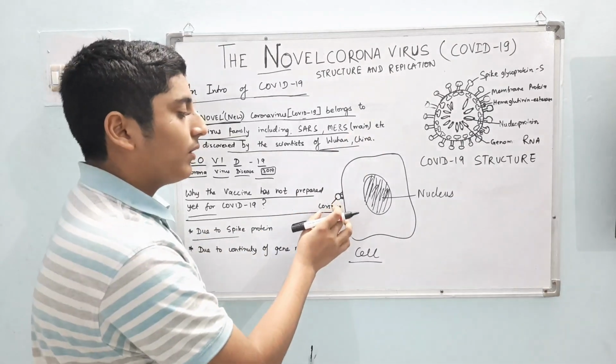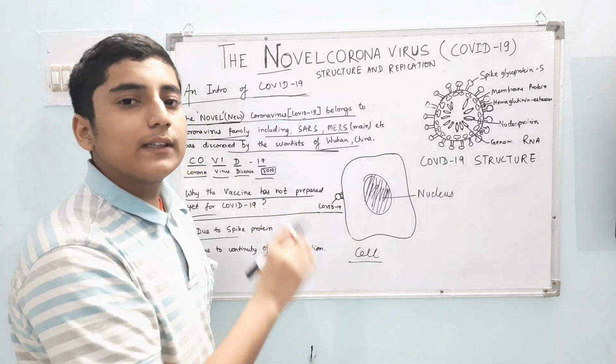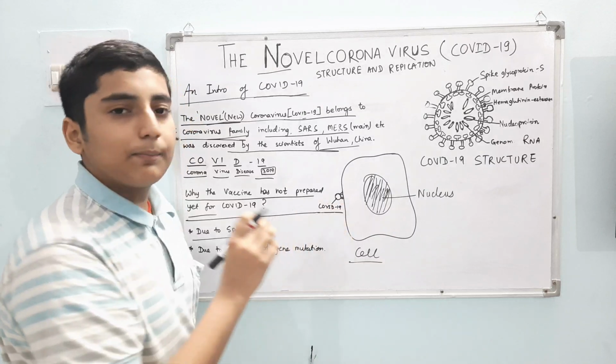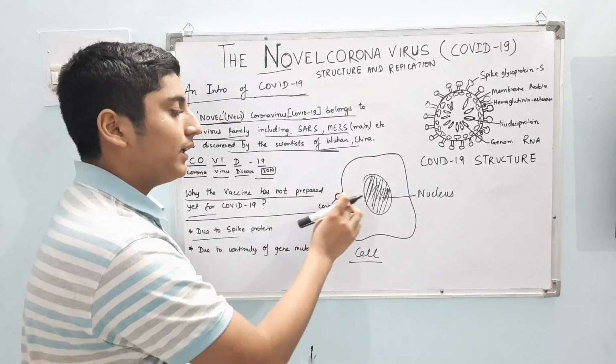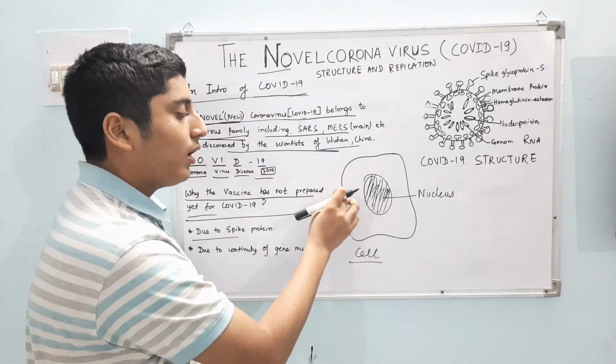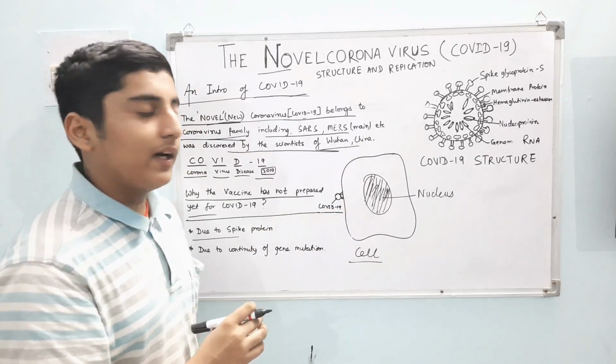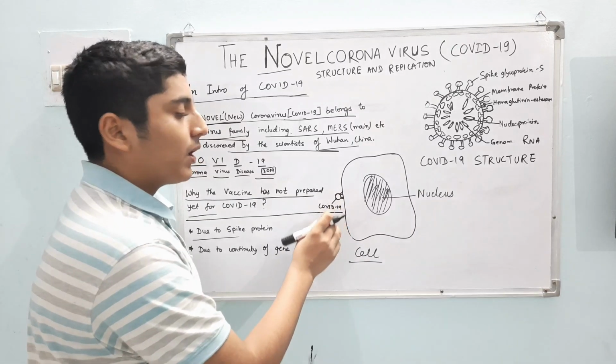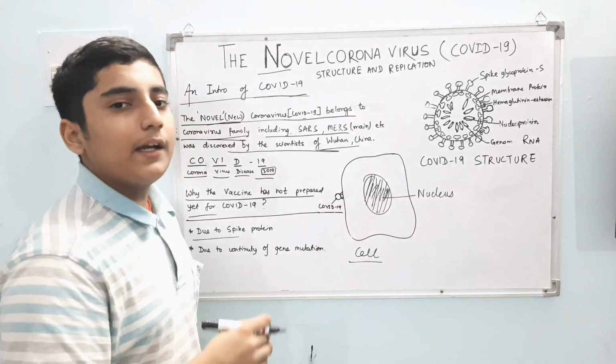The spike protein of the COVID attaches to the surface of the cell. The recognition of the virus is not possible because the spike protein attaches firstly to the surface, but not the surface of the COVID-19. That's why our antigens do not recognize the COVID-19 and can't make antibody for this.